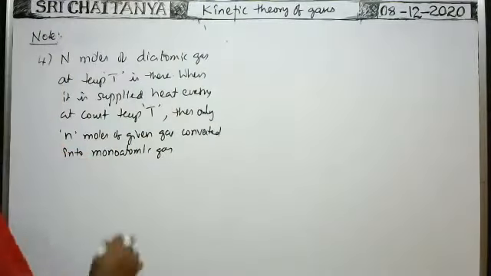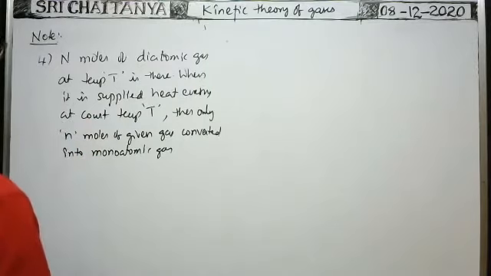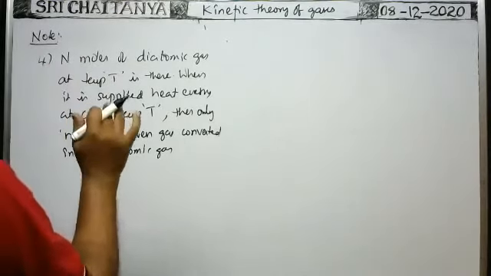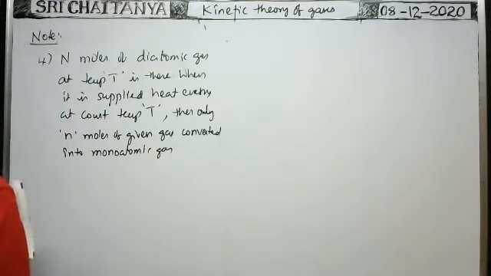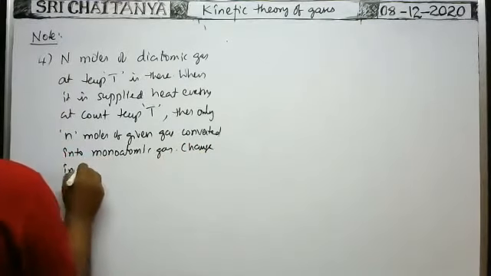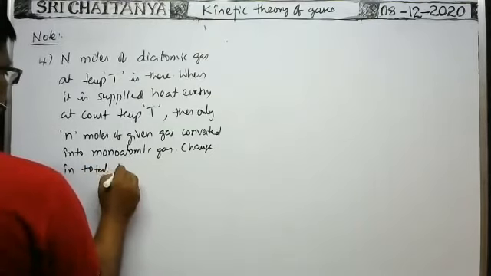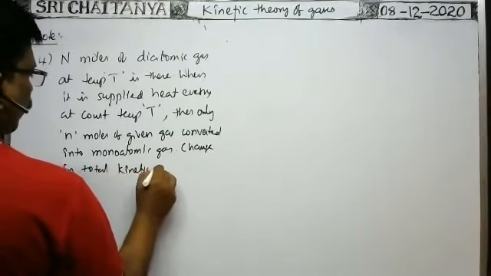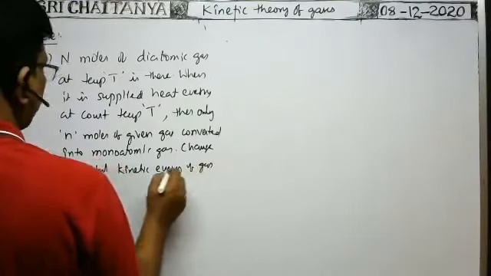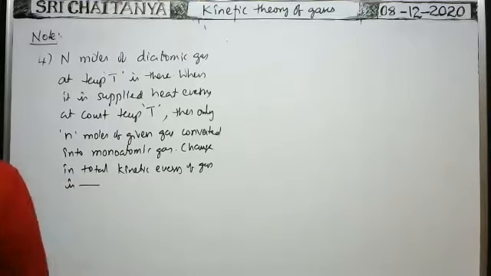So here N moles of diatomic gas at temperature capital T is there. When heat energy is supplied at constant temperature, out of capital N moles of the gas, small n moles of the gas are converted into monoatomic gas. Then what is the change in total kinetic energy of the gas? Change in total kinetic energy of gas is dash. That is the question. Okay.